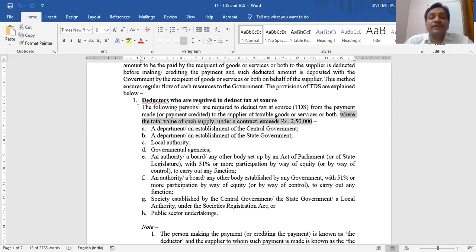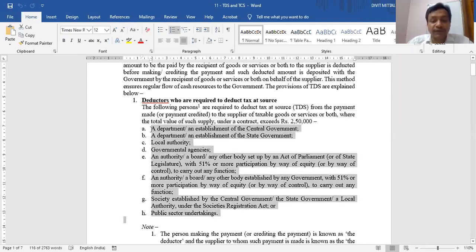So if I am purchasing something till 2,50,000 rupees as a recipient of goods or services or both, I am not required to deduct any tax at source. Only when the total value of supply exceeds 2,50,000, then I am required. Now who am I? Only these people, not everyone.